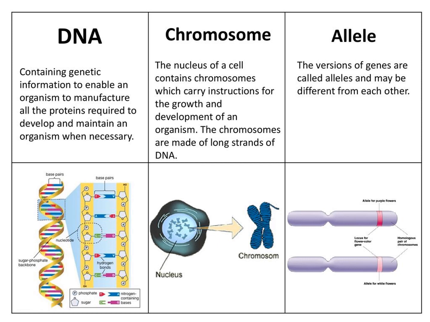Allele. What is an allele? Versions of genes are called alleles and may be different from each other. Genes are segments of DNA. Each gene is present at a specific position on a chromosome called its locus. During cell division, the genetic information present in the genes is passed from one generation to another.